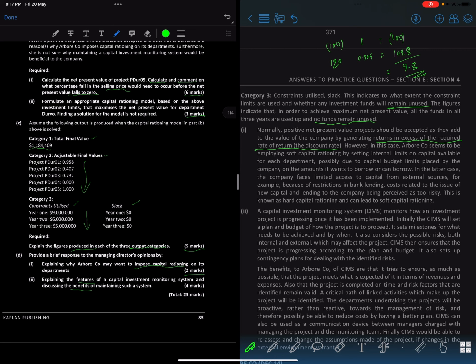It means that we are producing 9.8 greater than the 10% required rate of return. x is how much you are investing in the bank, and then you will just be getting 10% on it, right? So it's greater than that. That's what it basically means.